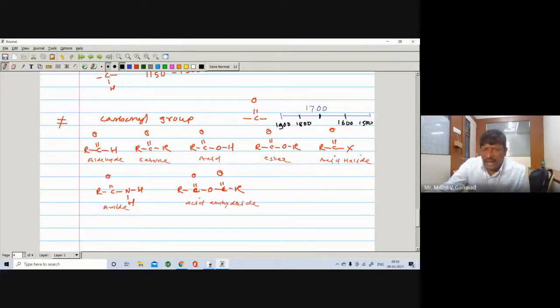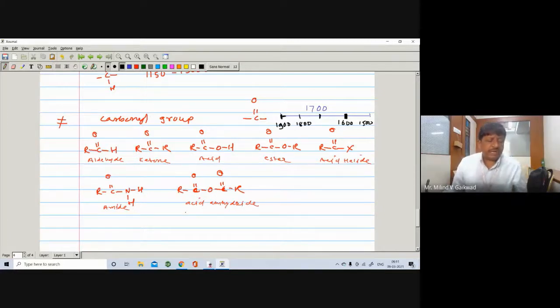Generally it is above 1600. So instead of saying 1500, say 1500 to 1900. You can tell any value: 1620, 1650, 1690, or 1710, 1720, or maybe 1800, 1850. Sometimes you may also say 1910, 1920. So in this region you are getting this C=O stretching.